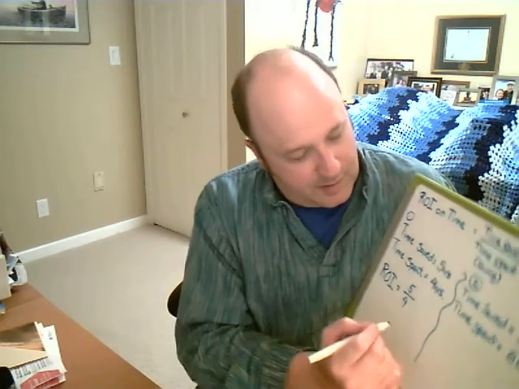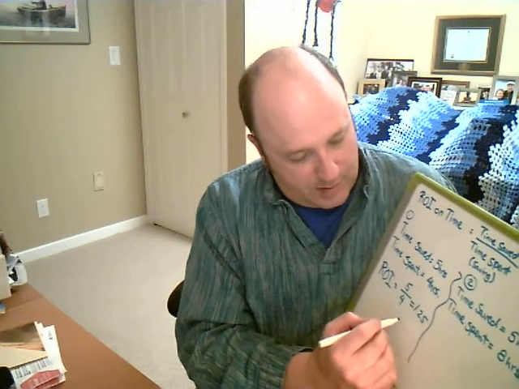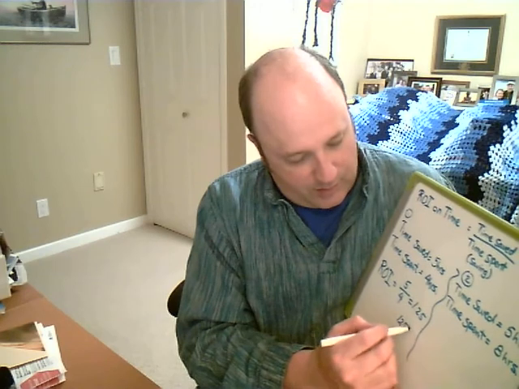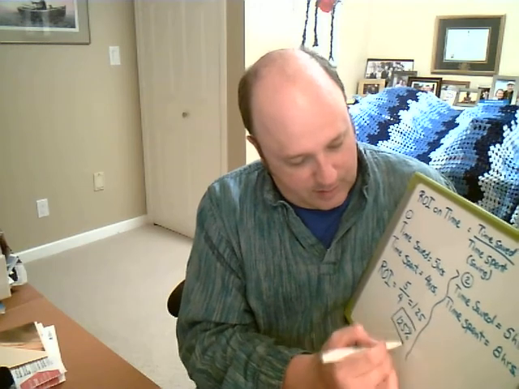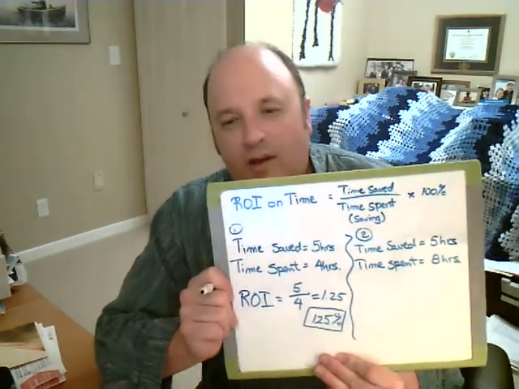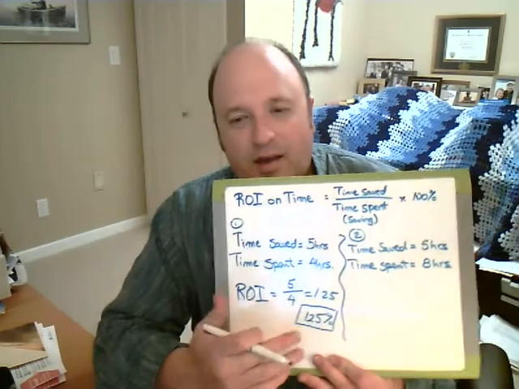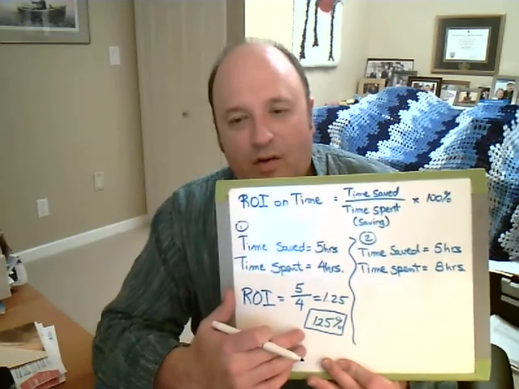Time saved divided by time spent. So 1.25, and I times that by 100. So it's 125%. Fairly good bargain, right? I invested 4 hours of time. I saved myself 5 hours later. I have a return of investment of that amount.